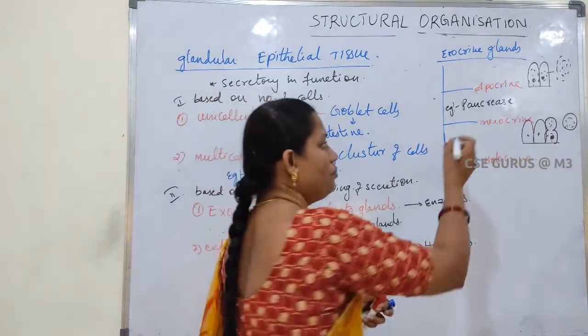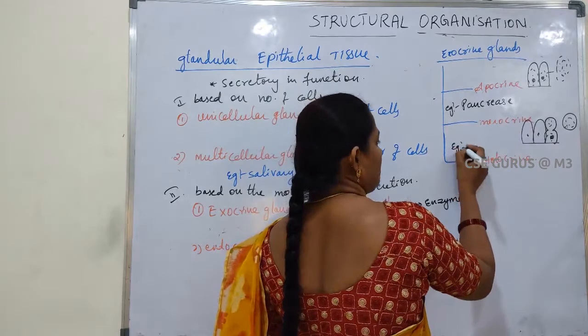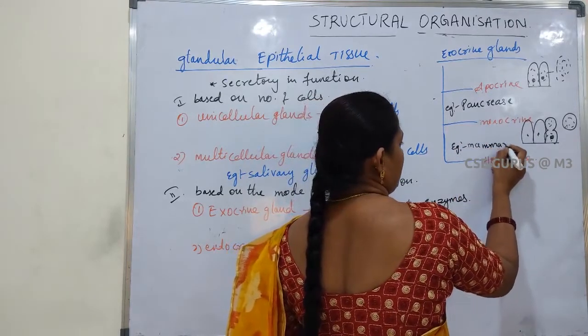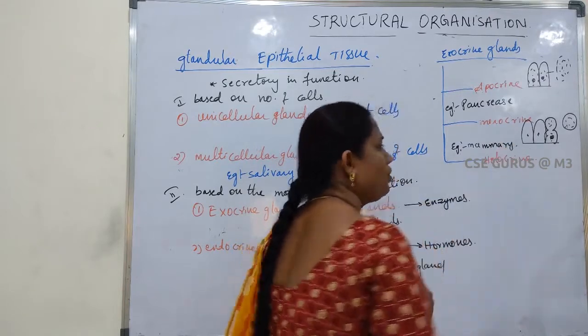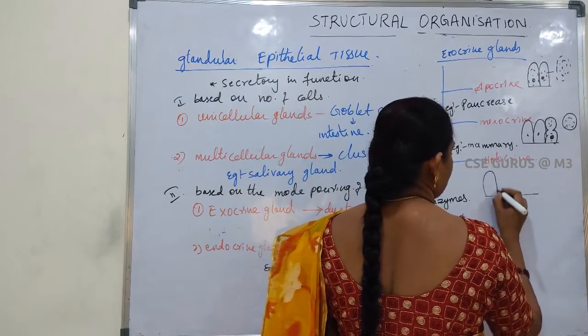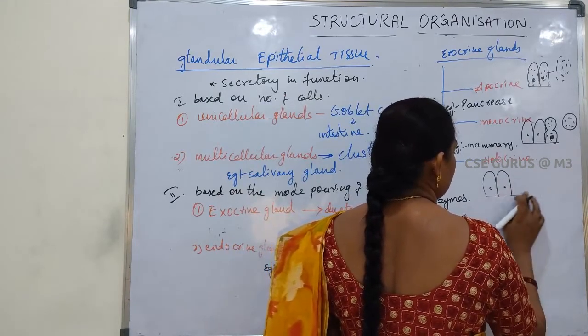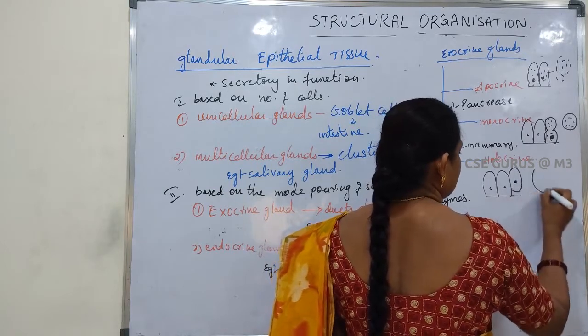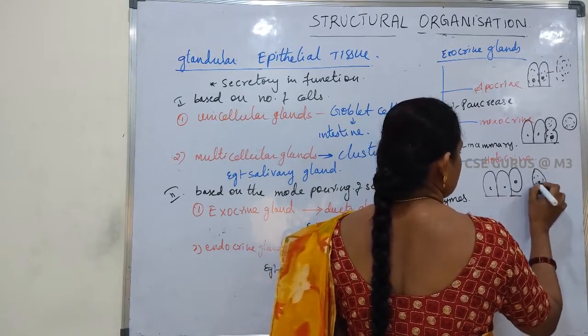So they are called merocrine. Example, mammary glands. Next, holocrine glands means the complete cell disintegrates with the secretion.